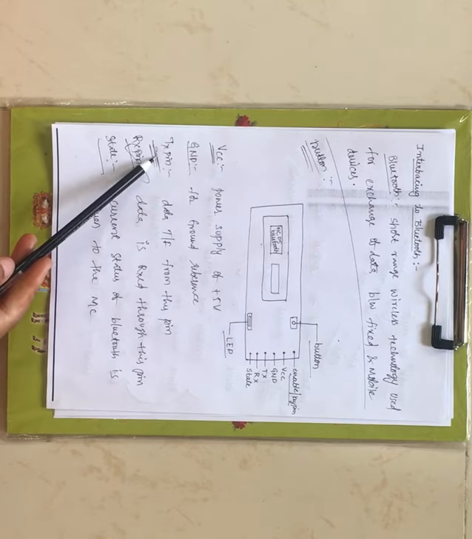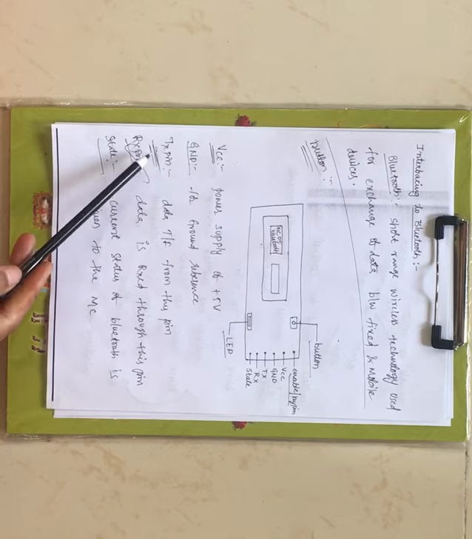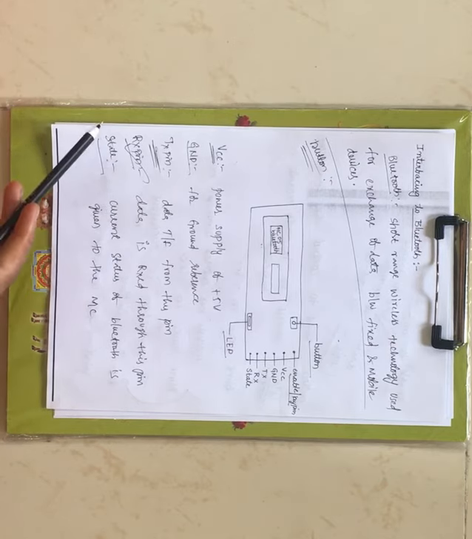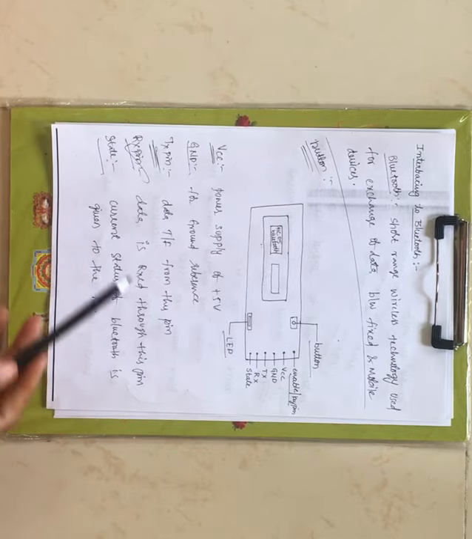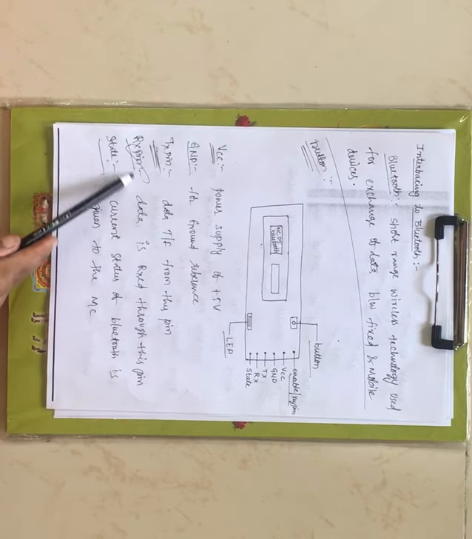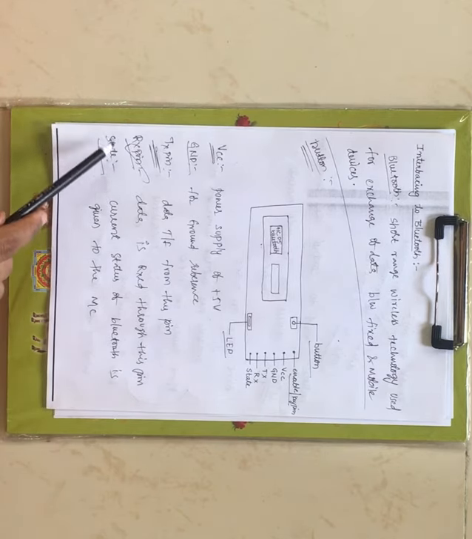Next is the transmitting pin, which is used for transmitting data from the Bluetooth module to the mobile device. When a mobile device is sending data, the Bluetooth module receives it through the receiving pin.